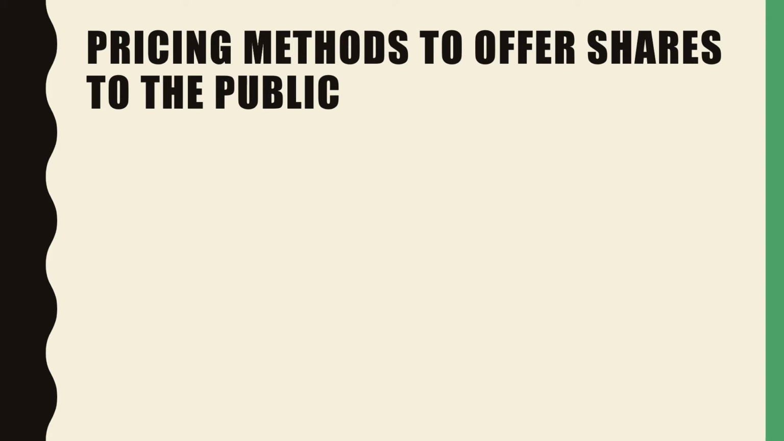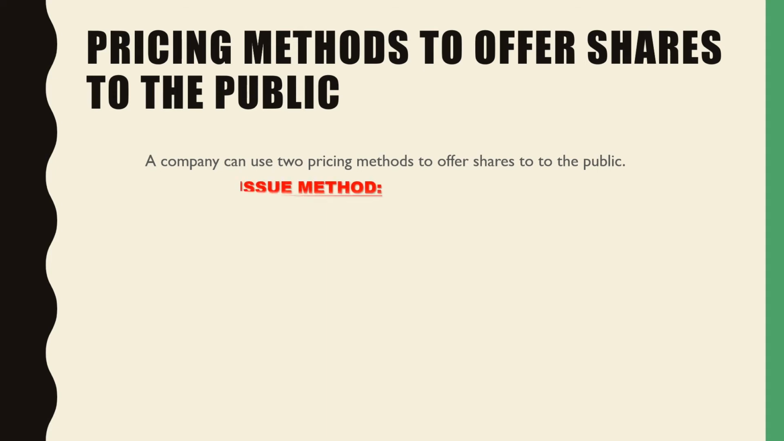This all depends on what is the goodwill of the company, what is the reputation of the company. So for this, the company has to have a pricing method. What we mean by this pricing method is that shares are offered to the general public. Here a company can use two pricing methods to offer shares to the public. The first one we have is the fixed price issue method.